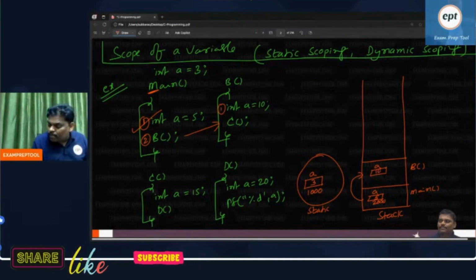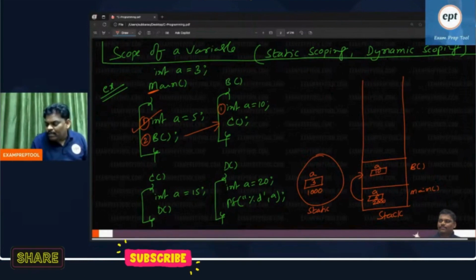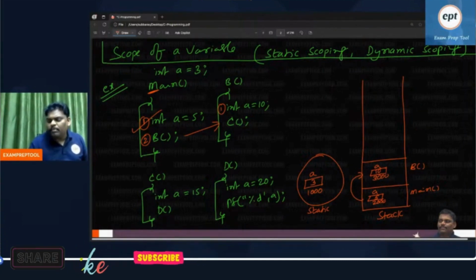Remember, the same memory you cannot give again and again. For the first A, 1000 memory location. For the second A, 2000 memory location. For the third A, 3000, some other memory location. How many times declaration, that many times memory.